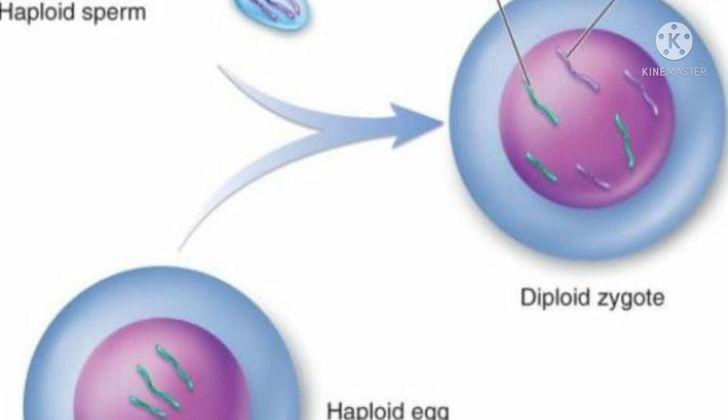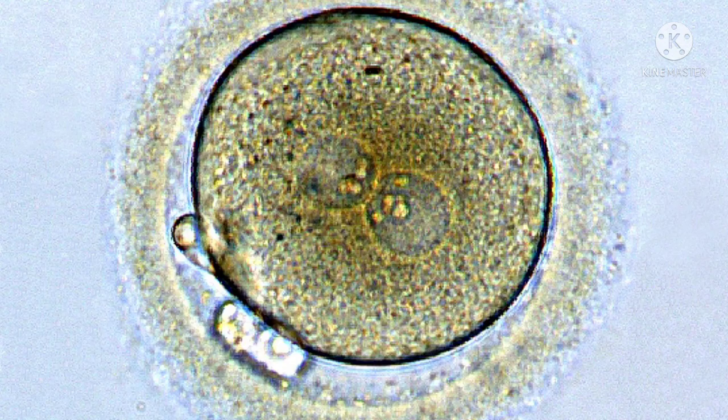Male gamete is produced by the male reproductive system. Female gamete is produced by the female reproductive system, and both the gametes fuse together to form a zygote, which leads to the formation of a baby.